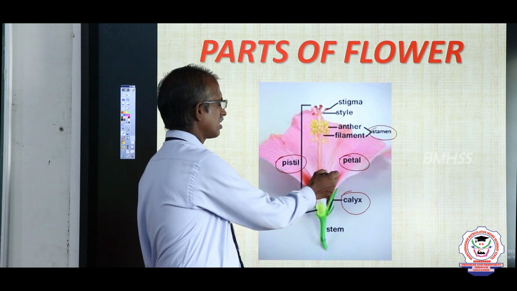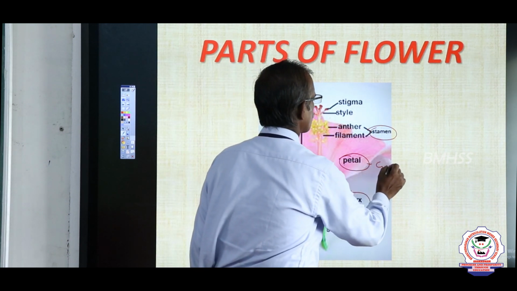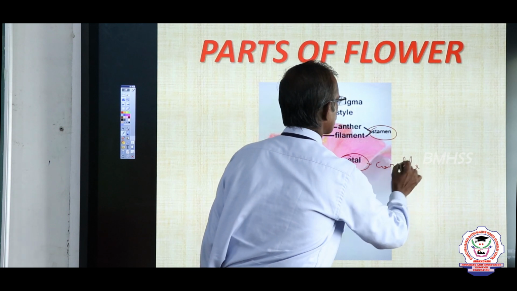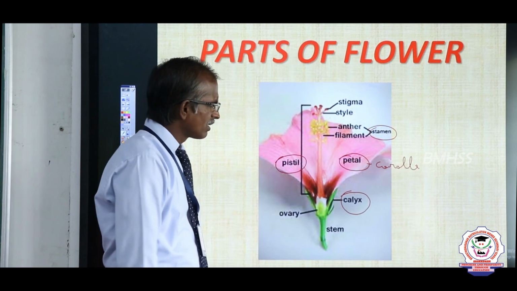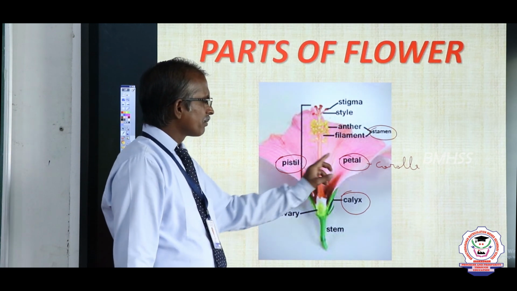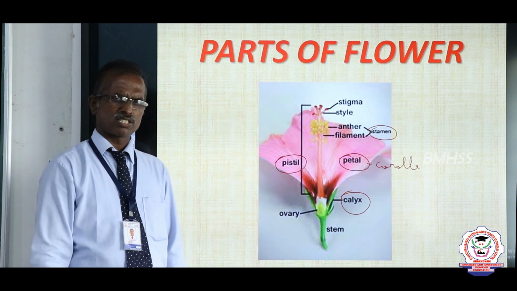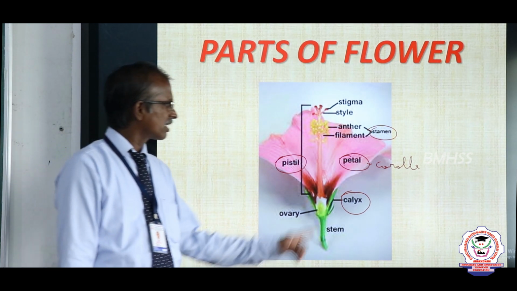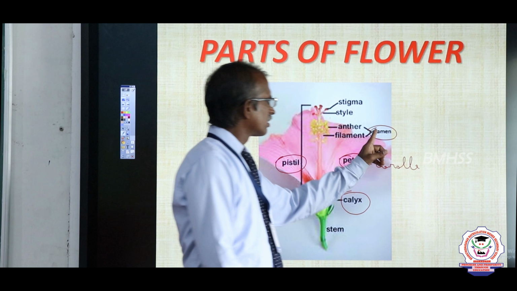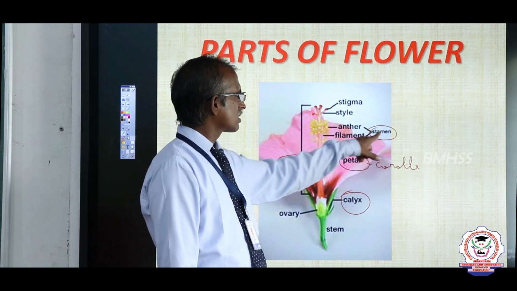The next whorl is called the petals, otherwise we call it the corolla. They are brightly colored and attract the insects. That is the second whorl. The third one is the stamen, the whorl inner to the corolla.